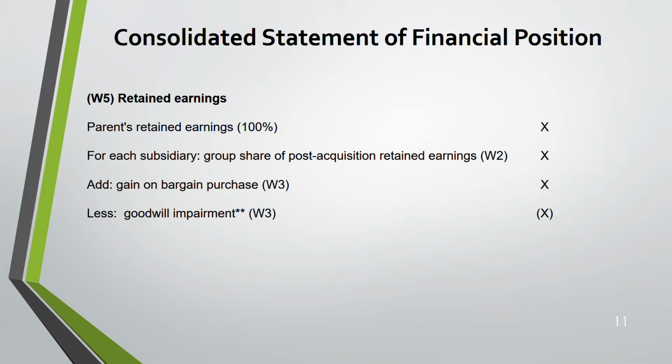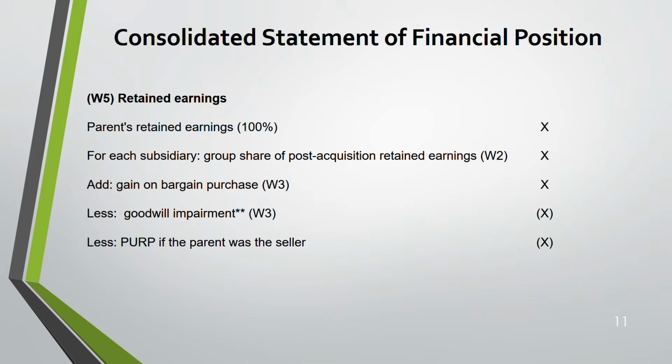So goodwill impairment. But remember, goodwill impairment is only the parent's goodwill impairment, because when you're calculating NCI in the previous working, you deducted the NCI's goodwill impairment. Here you are deducting the parent's goodwill impairment, only the parent's percentage, when you're calculating retained earnings. This also comes from working 3, because obviously first goodwill needs to be calculated, right? To calculate impairment on that, that's why. Then